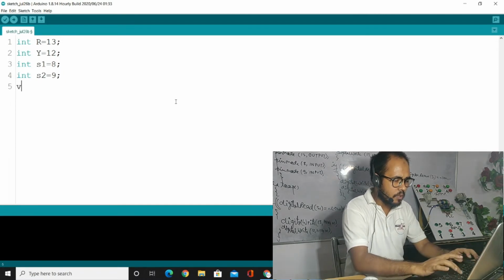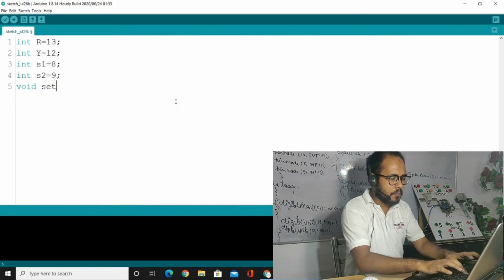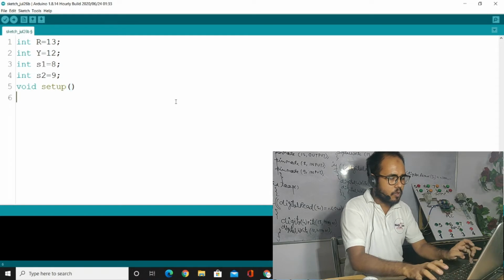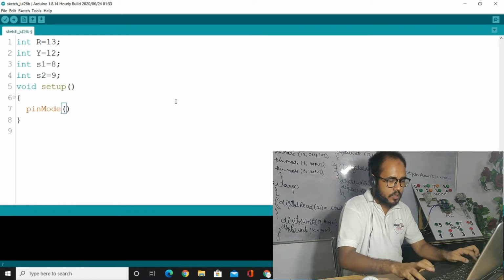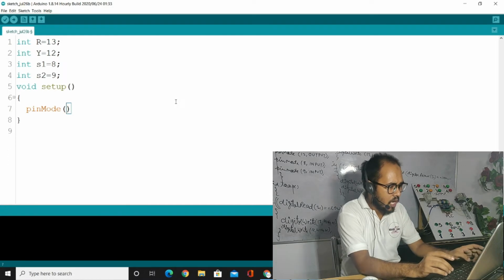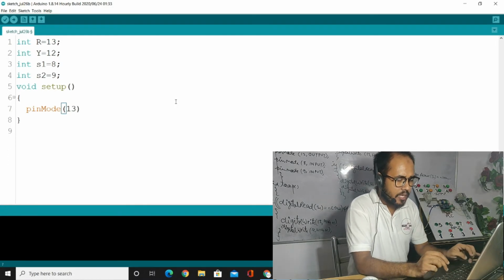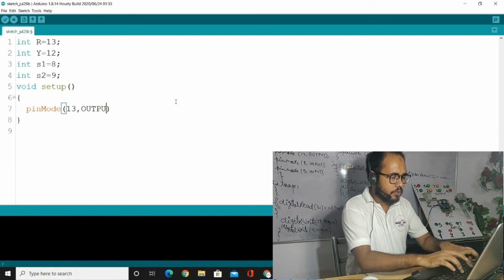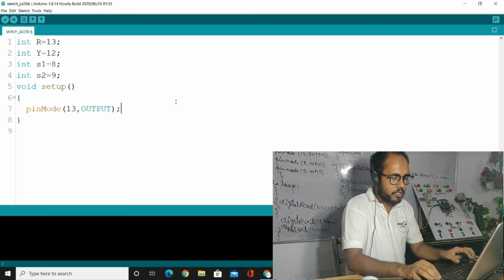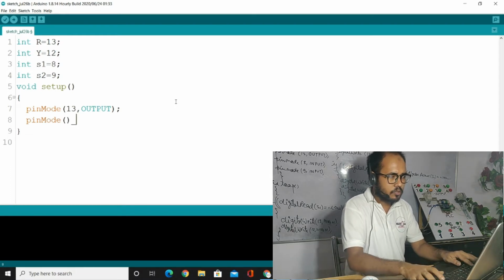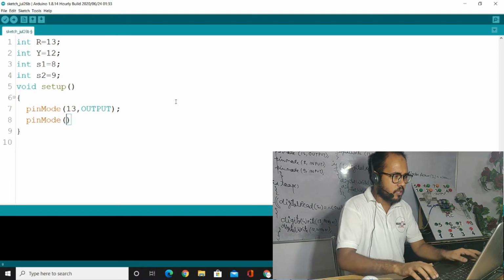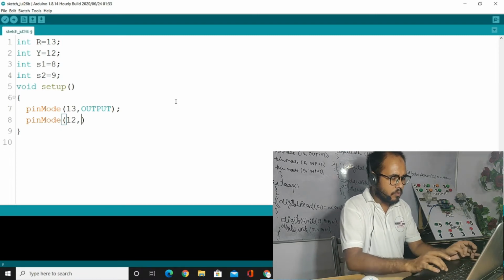Now we have to decide the void setup. Void setup, open that one. Now we have to decide the pin mode. Pin mode 13 number as an output. 13 will act like an output, OUTPUT. Now pin mode 12 number will be an output.